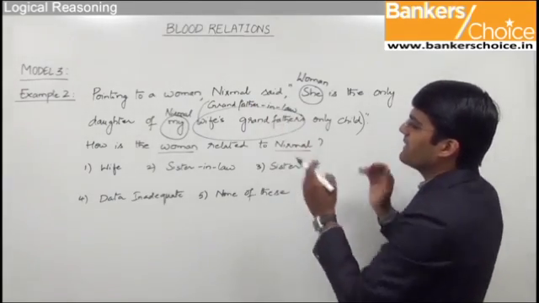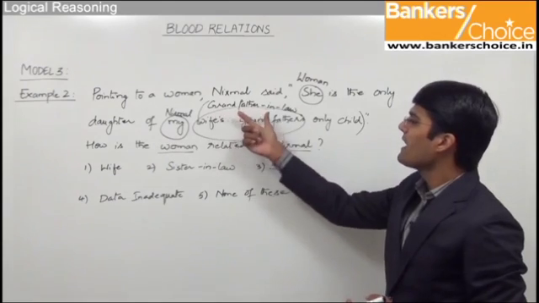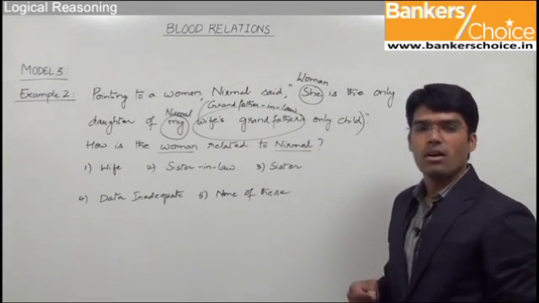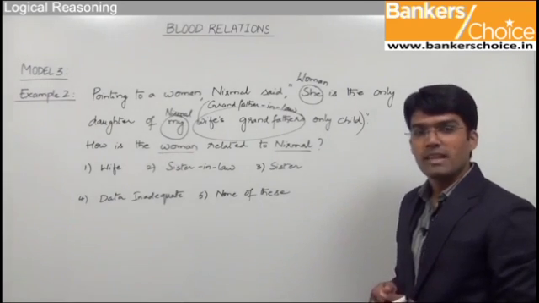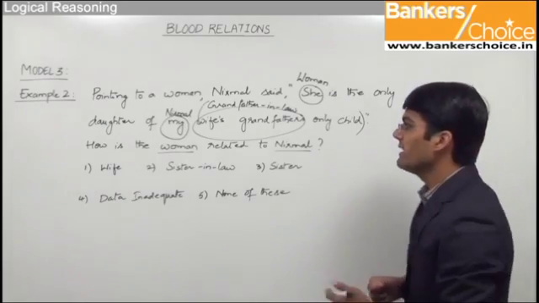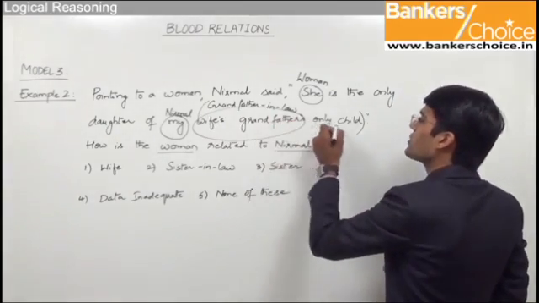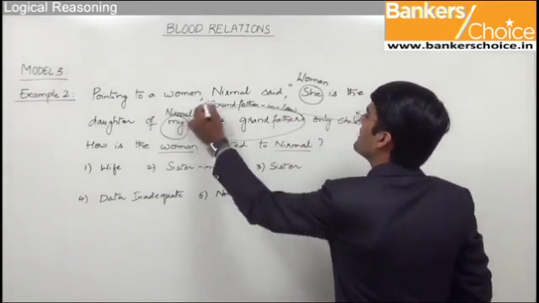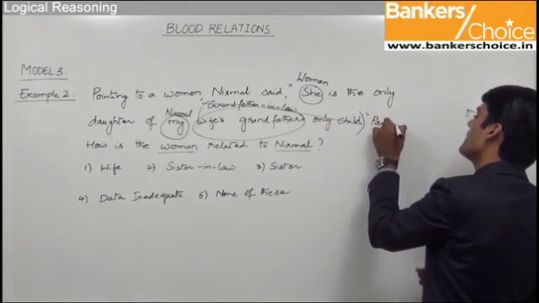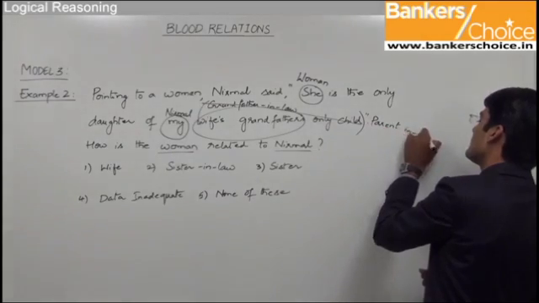Now, if you look at this part of the statement, that is grandfather-in-law's only child, it means your grandfather-in-law has got only one child, and that child has to be your parent-in-law. So very clearly, grandfather-in-law's only child is nothing but the parent-in-law. So this statement can now be replaced with parent-in-law.